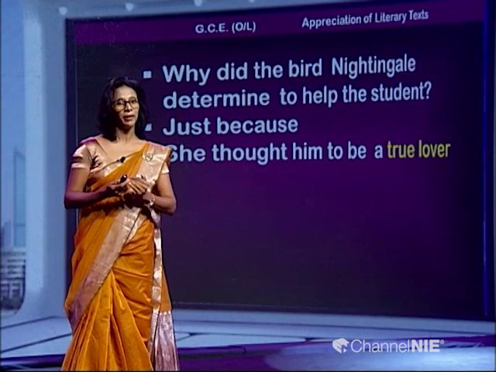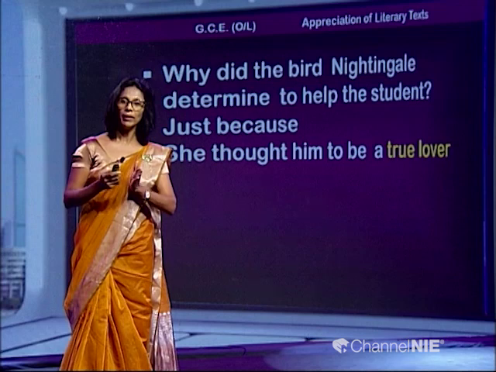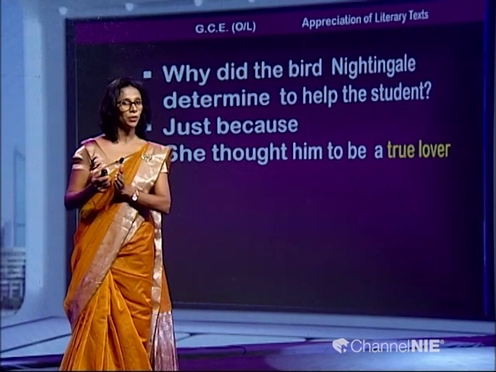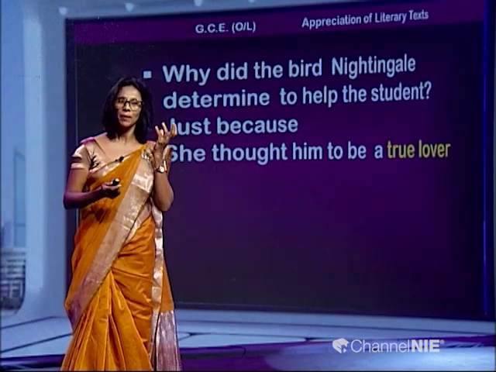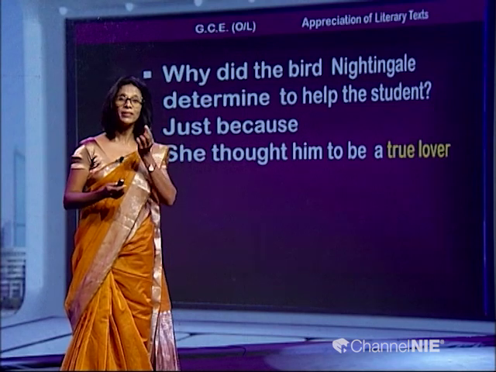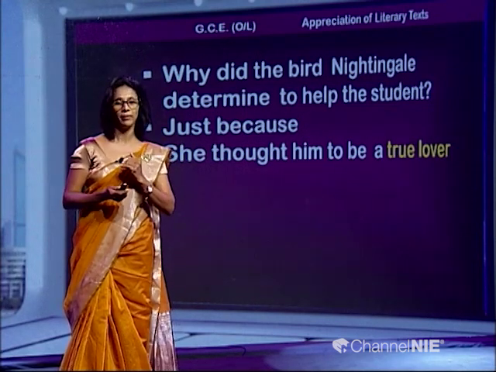Anyway, now we find the boy is not going to take any effort to find a red rose, but his lamentation and his weeping has made this bird decide to help the boy. Because he laments over want of a red rose, and with all these ideas that he has in his mind, the bird thinks that the boy is a true lover. We will see whether he is a true lover or not at the end of the story, right. Until then, let us move on to the next slide and read what is there.